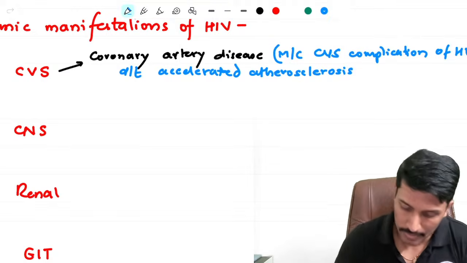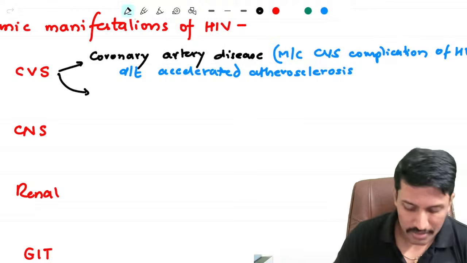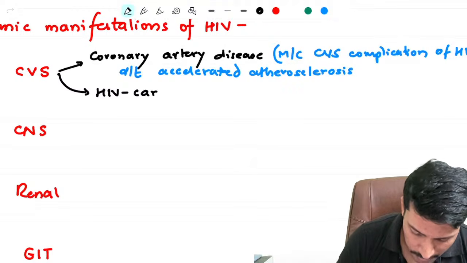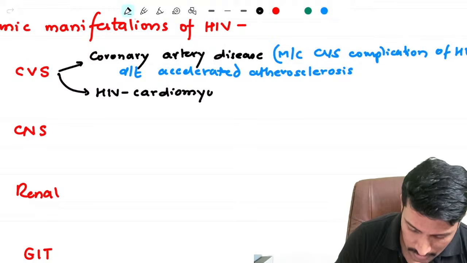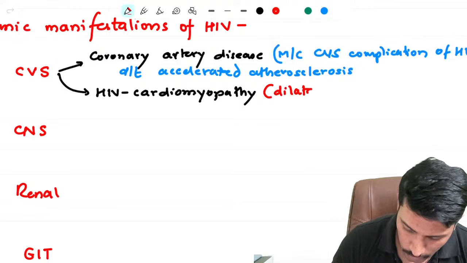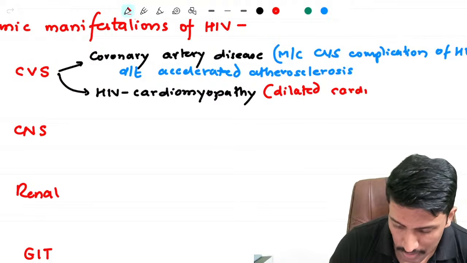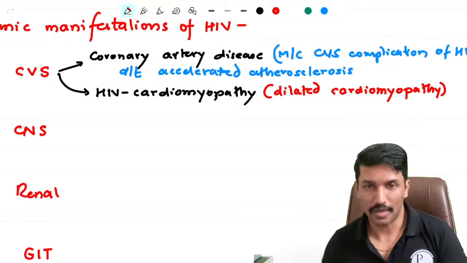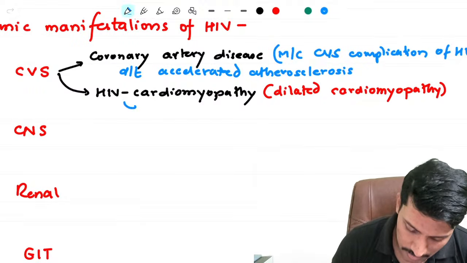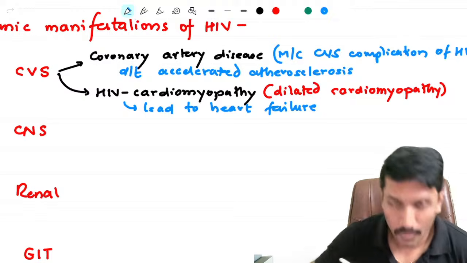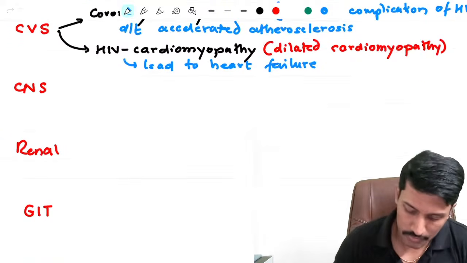And it is also partly contributed by a side effect of various antiretroviral drugs which are known to cause dyslipidemia. What else can it cause? HIV also causes HIV cardiomyopathy. So what is this? It's nothing but a form of dilated cardiomyopathy. So when we study dilated cardiomyopathy, we study various causes like familial and all. And one of those causes is also HIV infection. And this dilated cardiomyopathy may lead to heart failure.